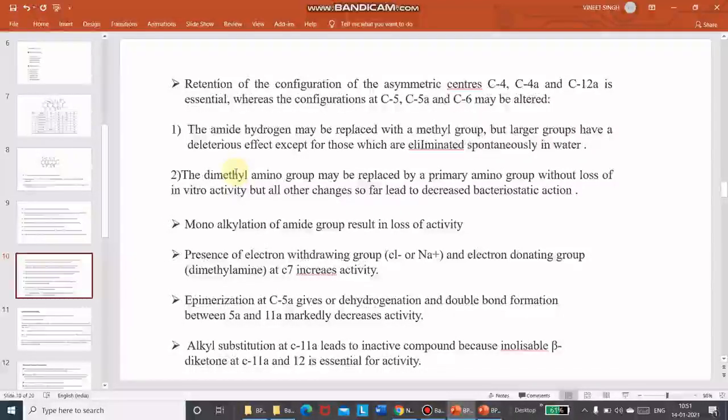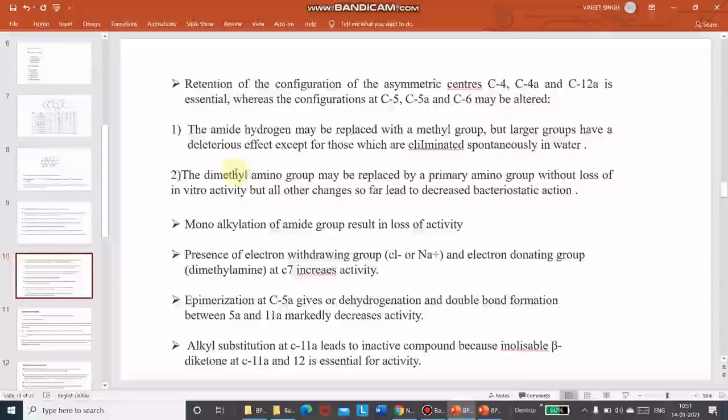The amide hydrogen may be replaced with a methyl group, but larger groups have a deleterious effect, except for those which are eliminated spontaneously in water. The dimethylamino group may be replaced by a primary amino group without loss of in vitro activity, but all other changes so far lead to decreased bacteriostatic action. Monoalkylation of the amide group results in loss of activity.